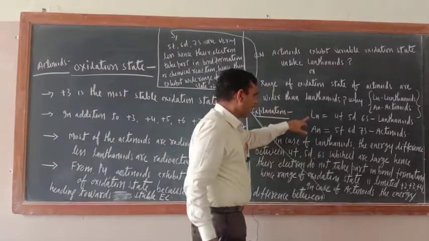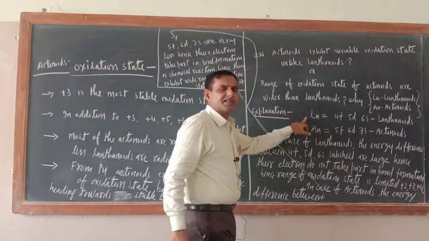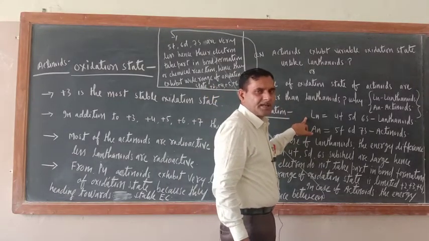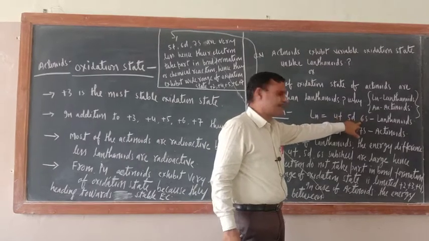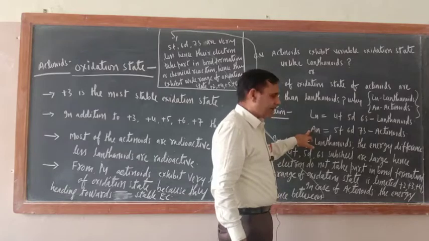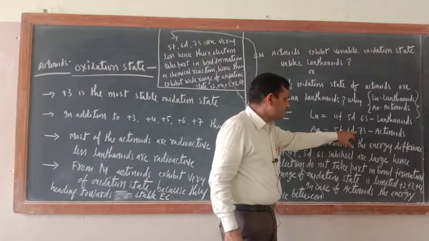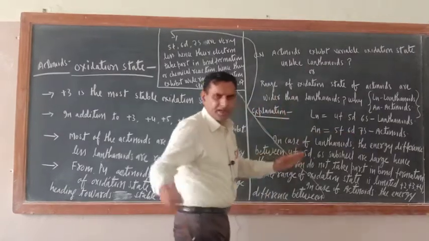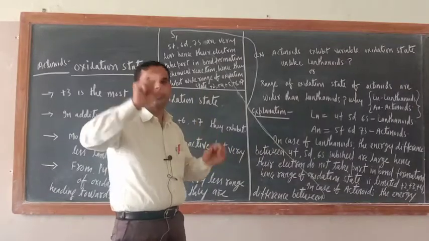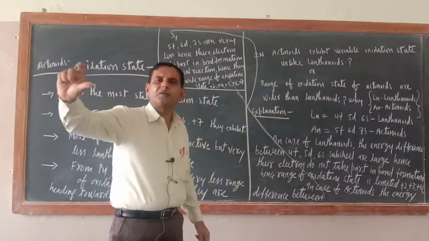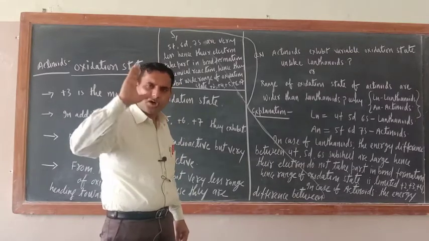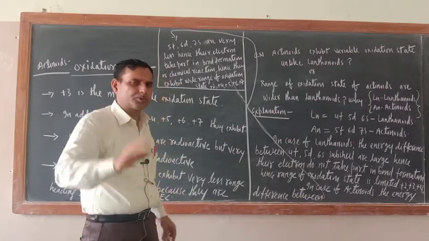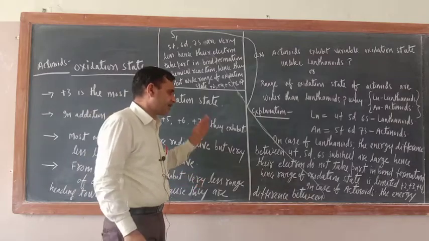What are the subshells present in the electronic configuration of lanthanides? 4f, 5d, 6s. For actinides, 5f, 6d, 7s. Now study their distance from the nucleus. I have shown you that diagram, which is very important. On the basis of that, you can explain so many properties of lanthanides and actinides.